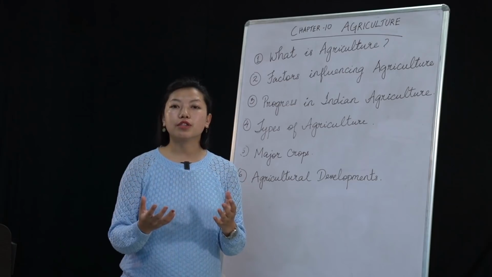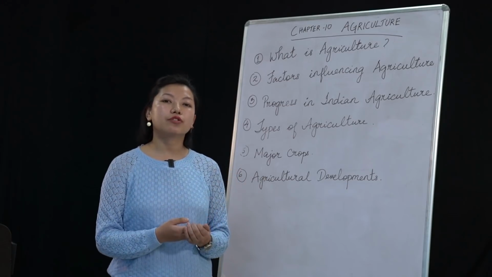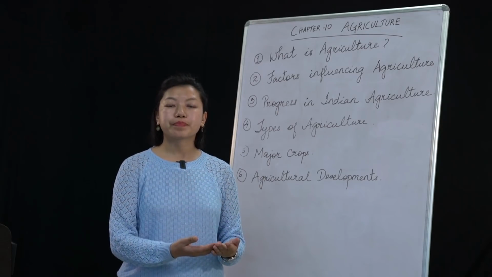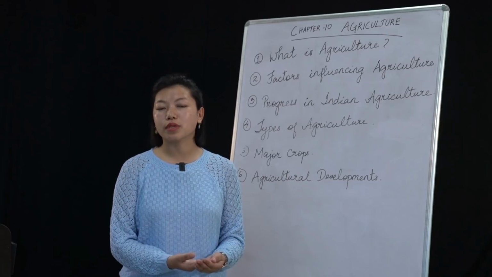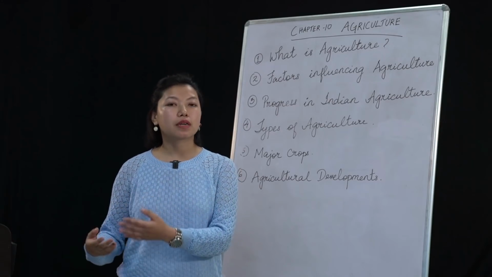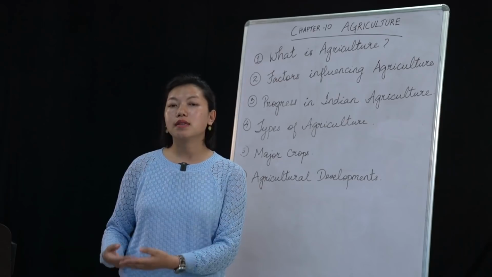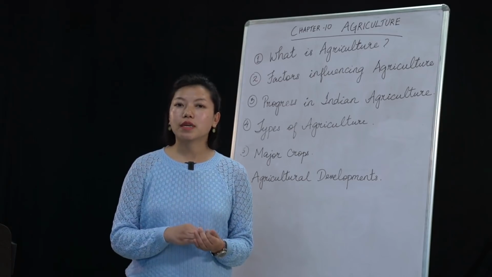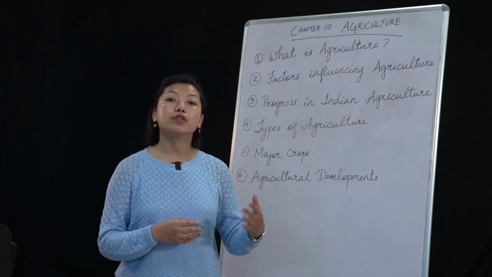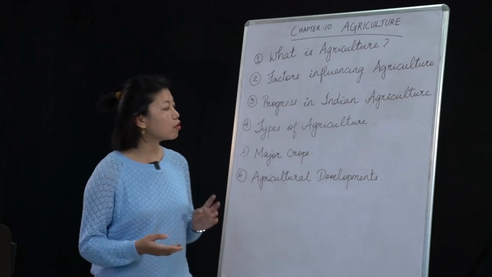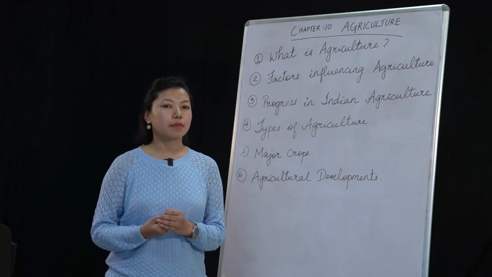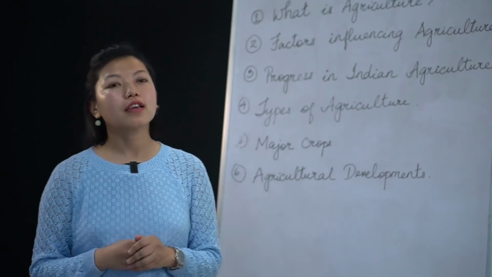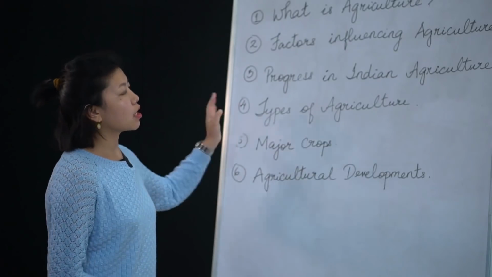The differences that you will be able to find is that developed countries are more modernized, they have more sophisticated tools to do the agriculture, whereas in developing countries, of course, they are also trying their best, and there is improvement, but in developed countries they produce higher production. Okay, so if you go through those two case studies, you will be able to find a lot more. Okay, so that was all about agriculture.